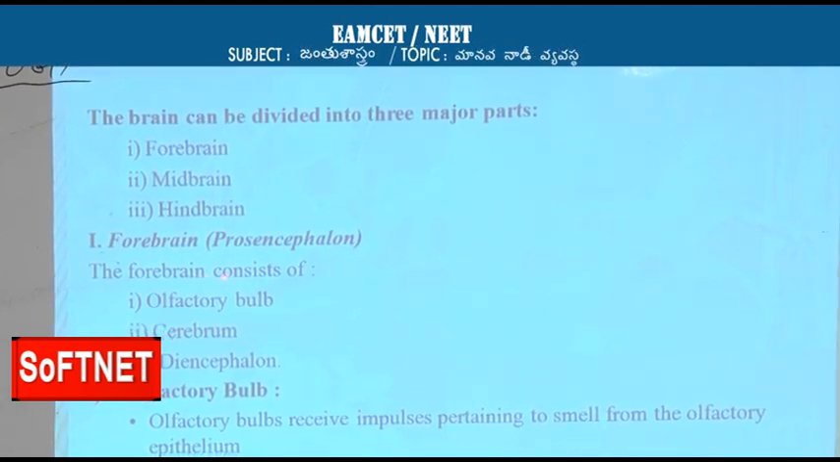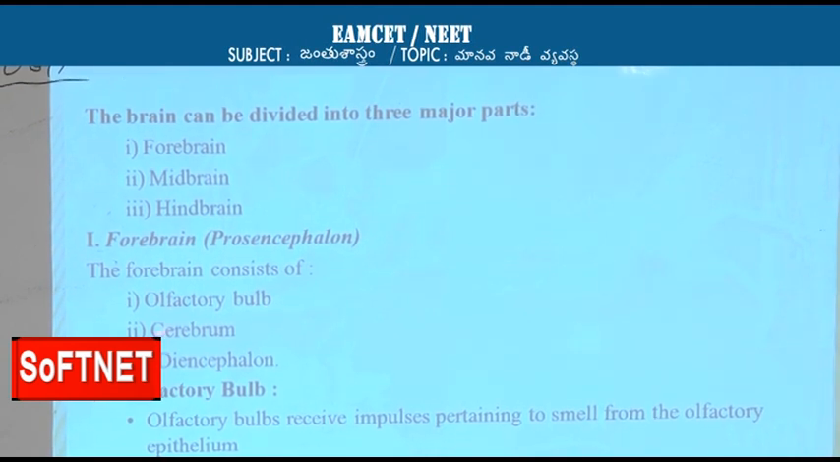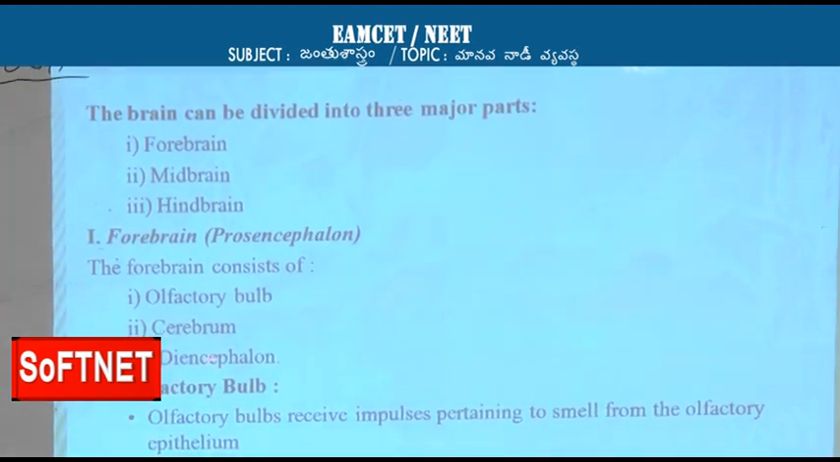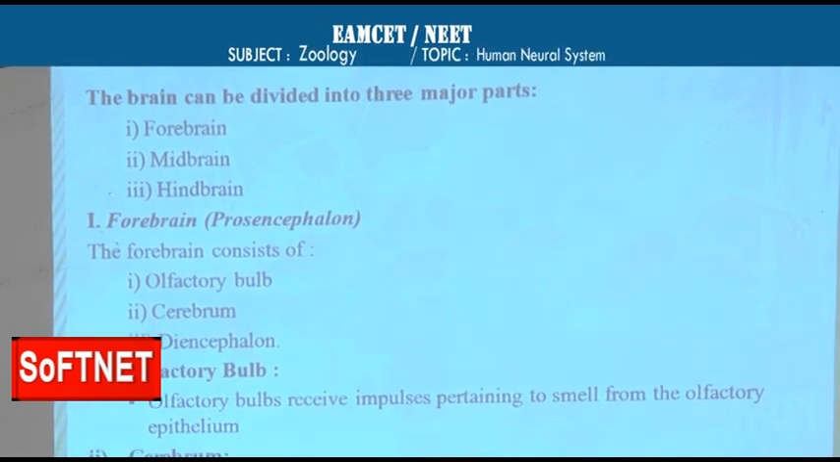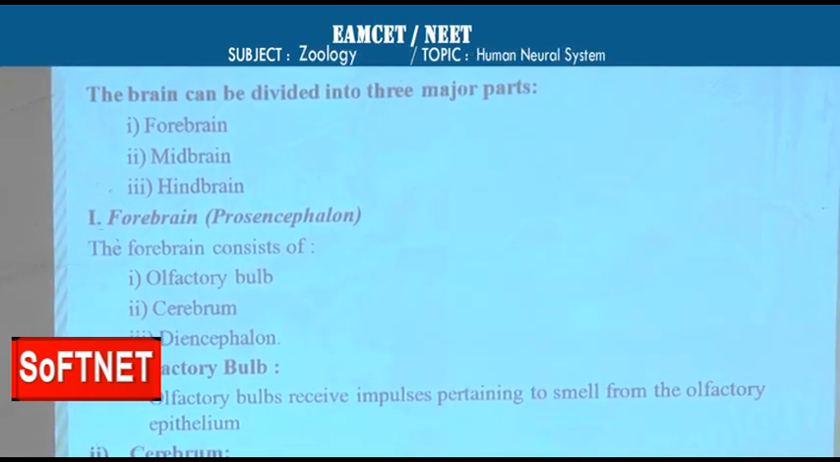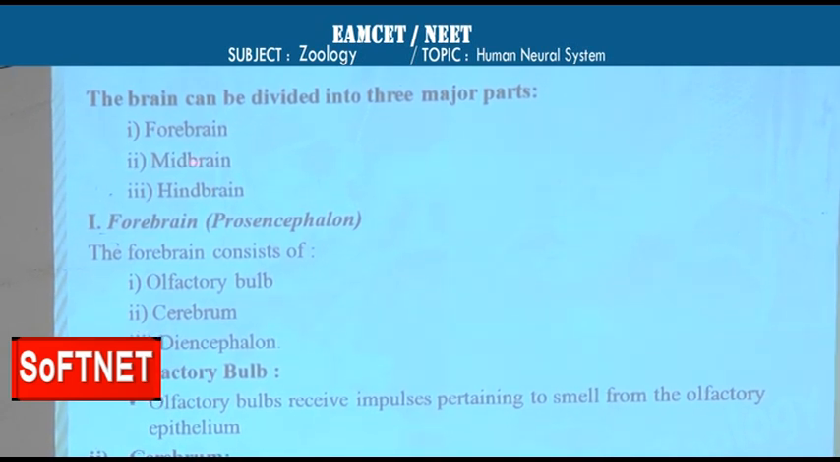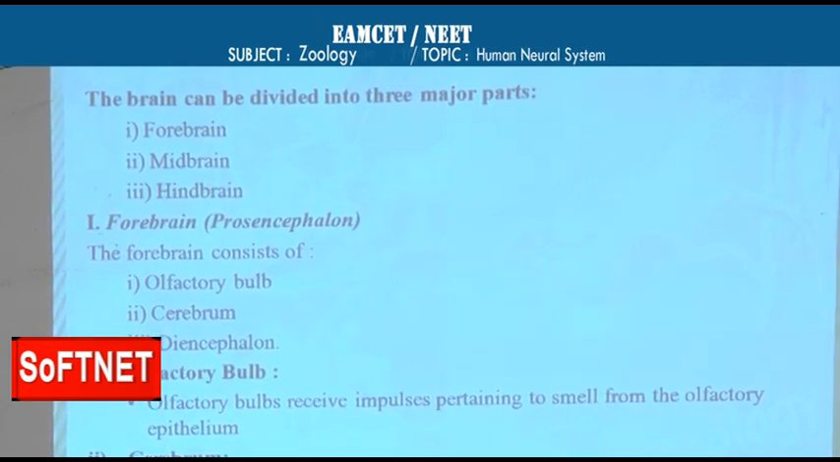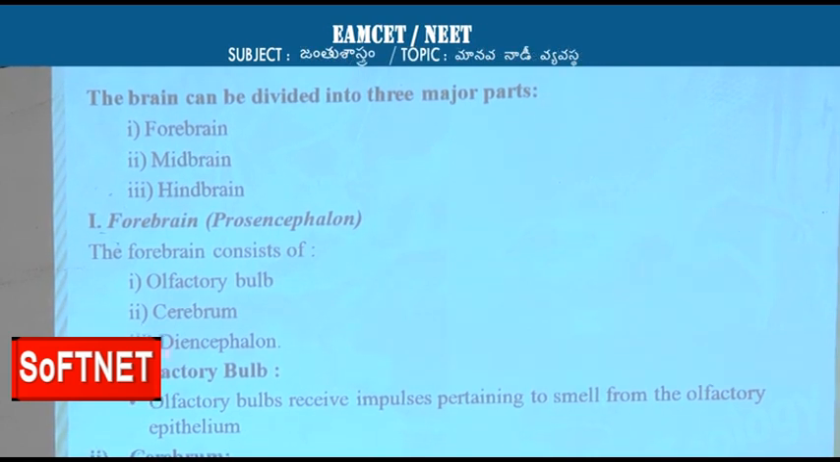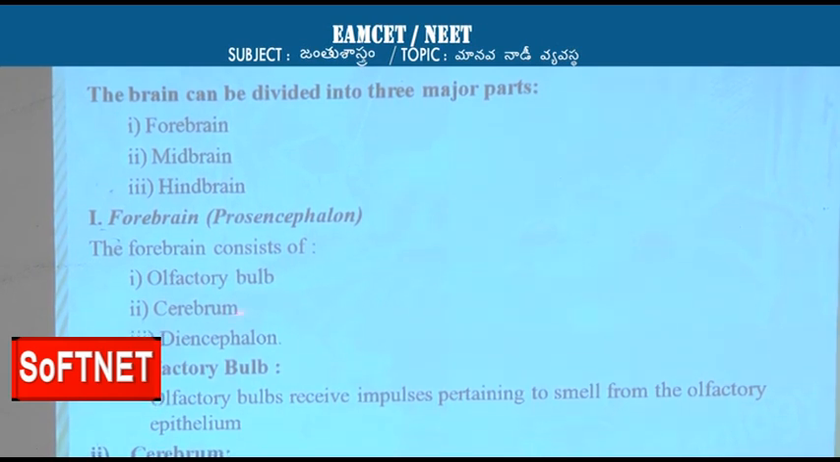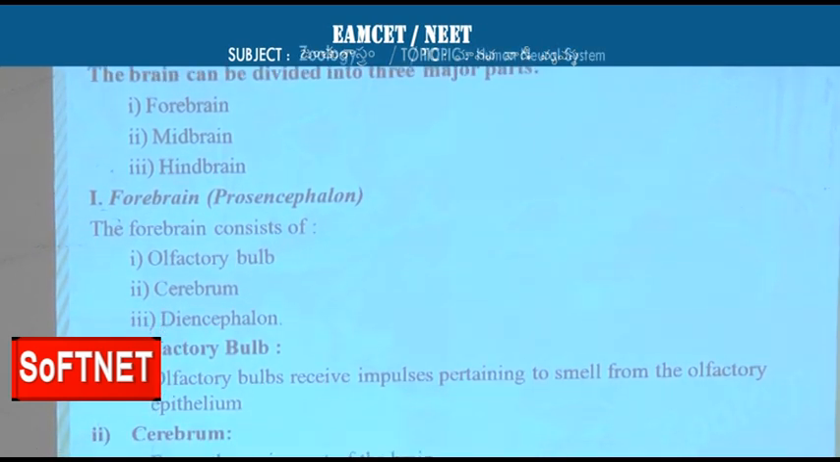Forebrain includes 3 parts: olfactory bulb, cerebrum, diencephalon. So the brain is divided into 3 parts, namely forebrain, midbrain, hindbrain. Again, the forebrain consists of 3 parts: olfactory bulb, cerebrum, diencephalon.